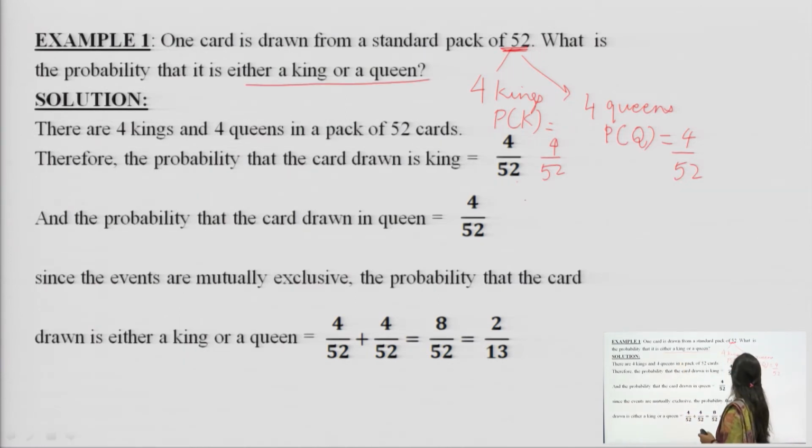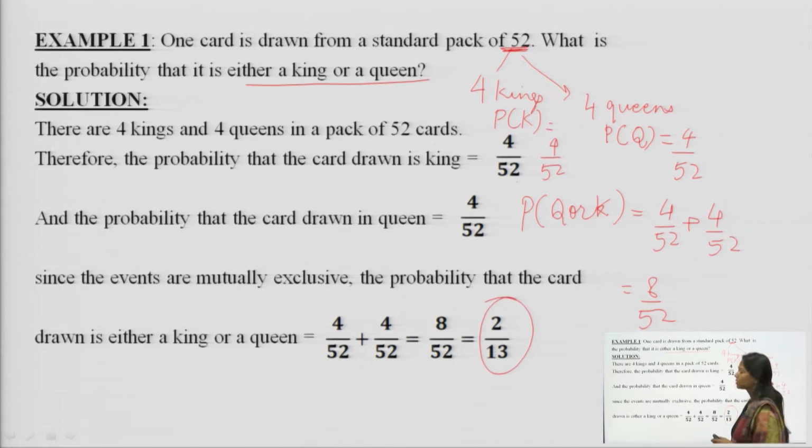Therefore, probability of a king or queen is equal to 4 over 52 plus 4 over 52, which is equal to 8 over 52. The answer is 2 over 13.